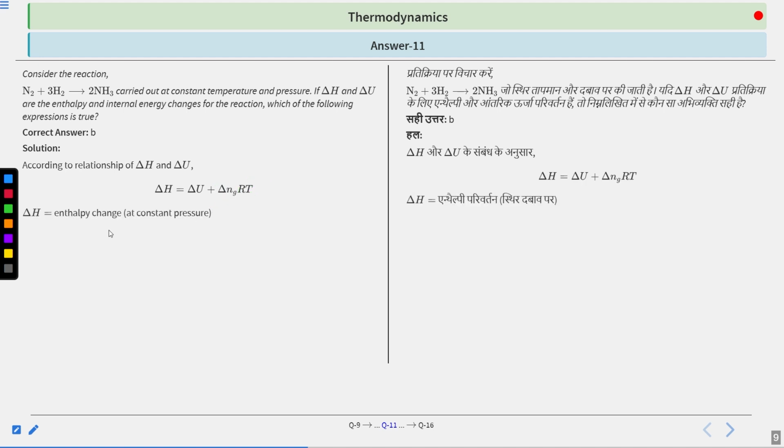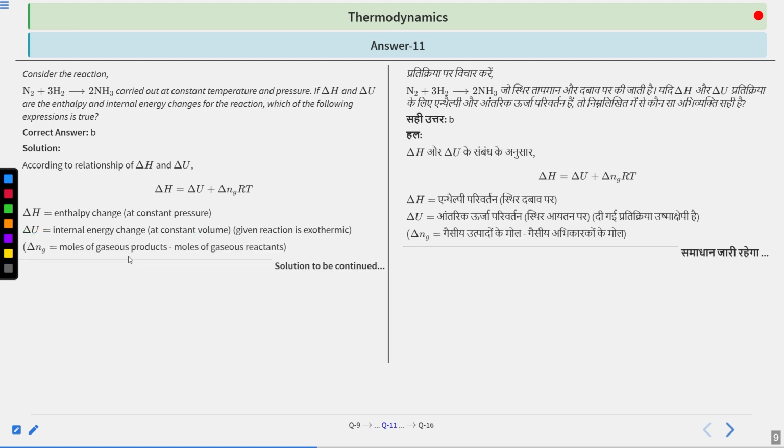Delta H is the enthalpy change or heat supplied at constant pressure, and delta U is the internal energy change or heat supplied at constant volume. So delta Ng will be what? Delta Ng will be number of gaseous products minus number of gaseous reactants. How will we find it? It will be simply 2 minus 4. For the reactants it will be 4, for the product it will be 2, because all three are in the gaseous form.